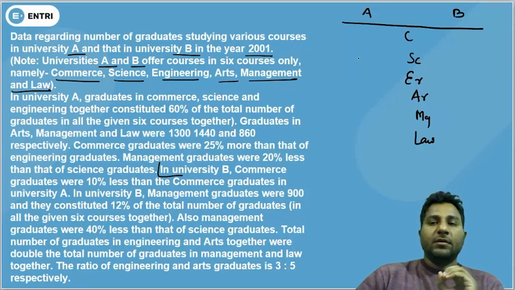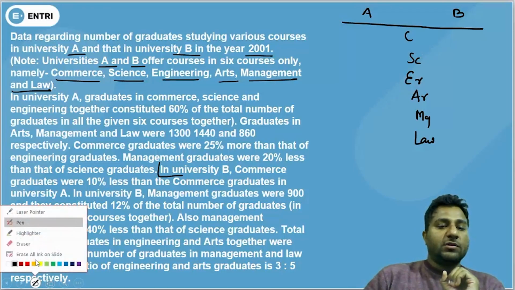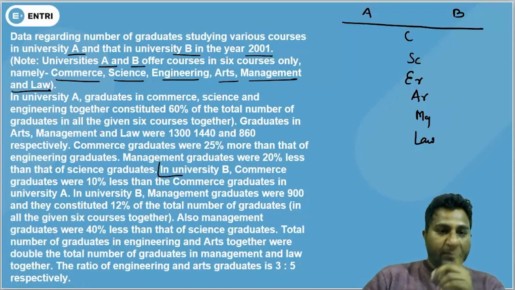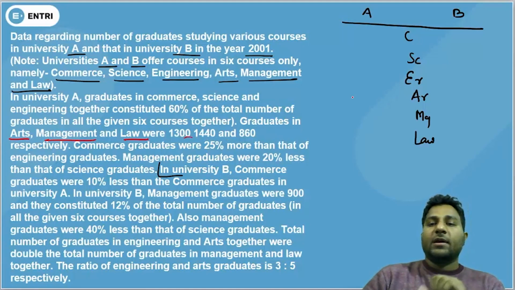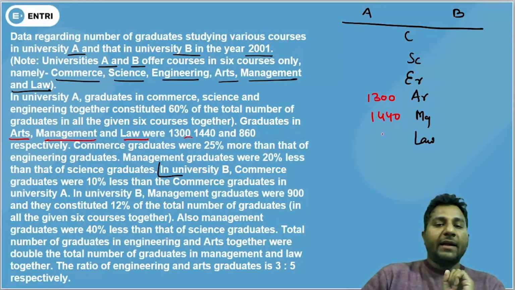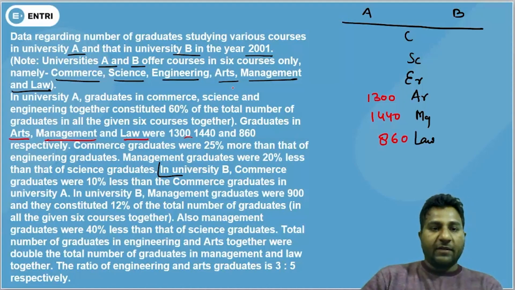All right. So let's write down those static data which have been given. Arts have 1300 people, Management have 1440 people and Law have 860 people respectively.